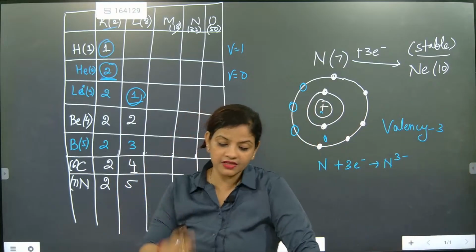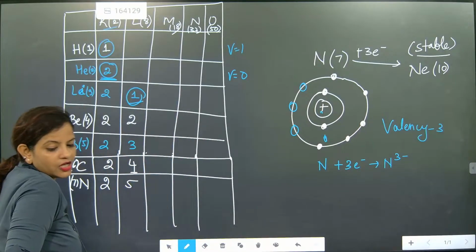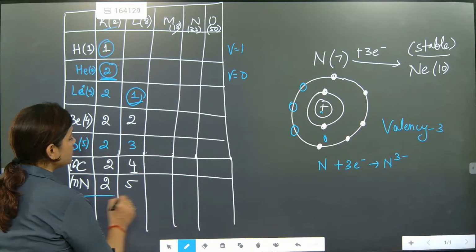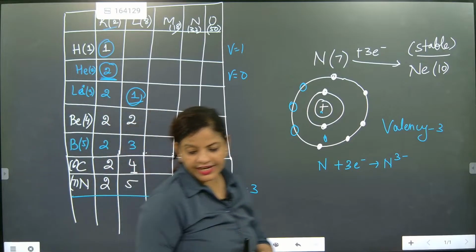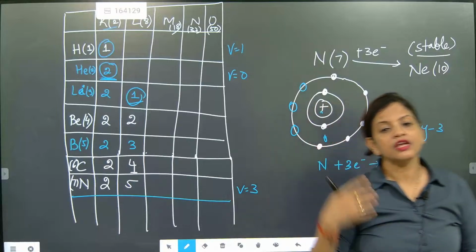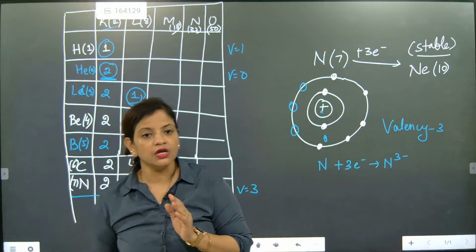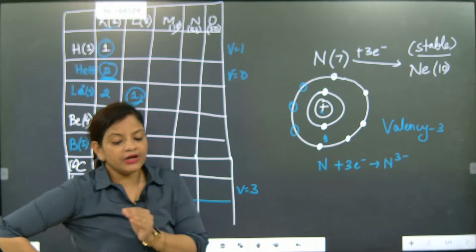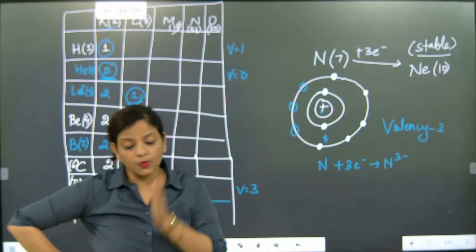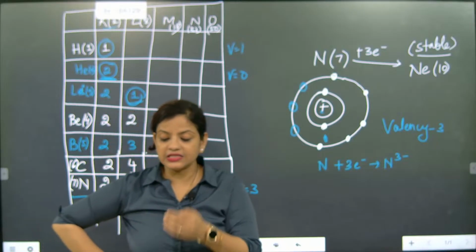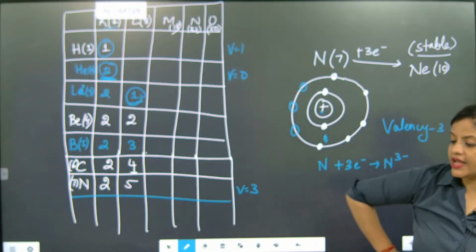It is taking 3, so its valency will become 3. Understood? So its valency is coming as how much, beta? Its valency is coming as 3. Why? Because it was needing. It was not giving. So only it is considered as electronegative. Electronegative means those elements in the periodic table that take electrons to gain the nearest noble gas configuration are considered electronegative.